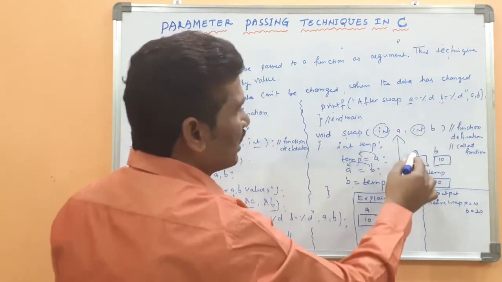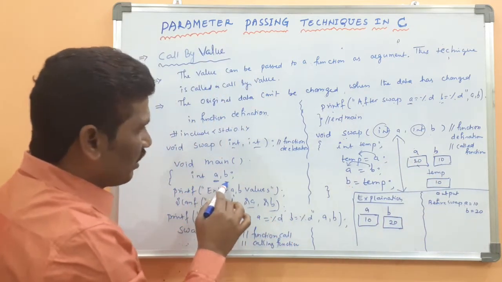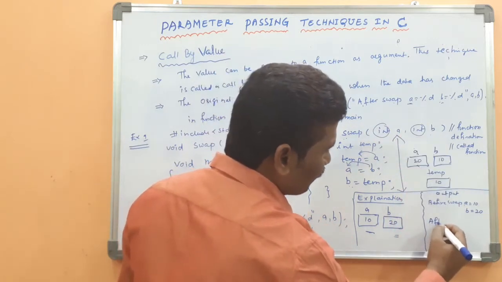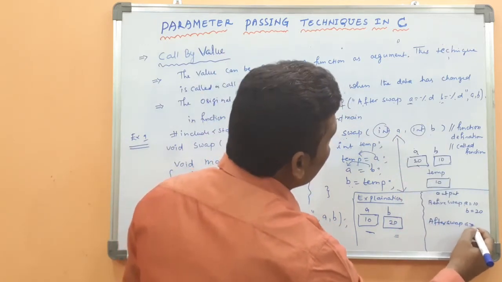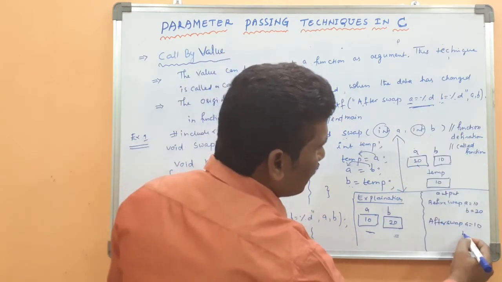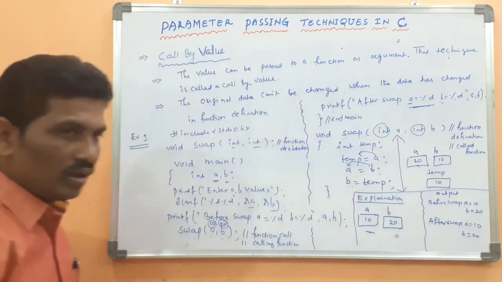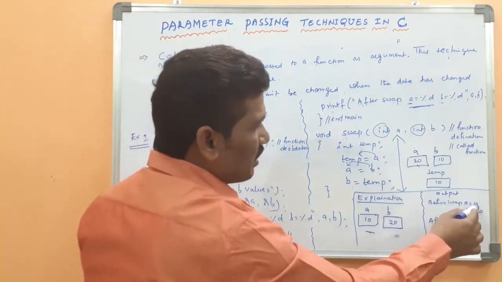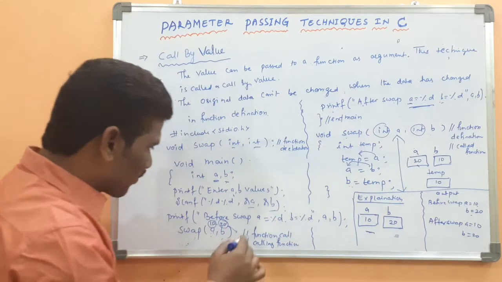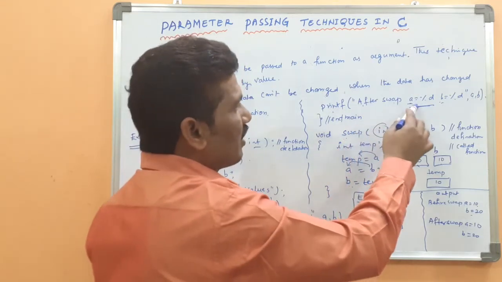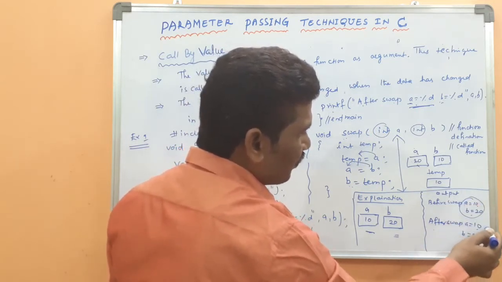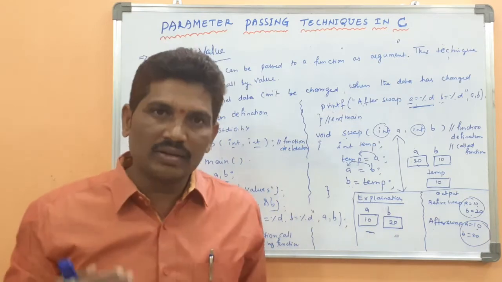A and B value is not these values. What is the A value and B value? 10, 20. After swap, A value is 10, because here, what is the A value? 10. Then B value is 20. Look at here. What is the output? Before swap, A value becomes 10, B value becomes 20 for this statement. Then here after executing the swap function, what is the after swap A value? 10. Both answers should be same. A value remains same. B value remains same.